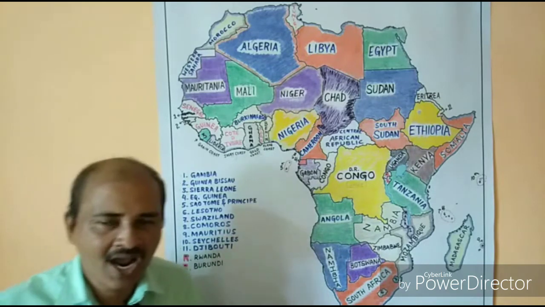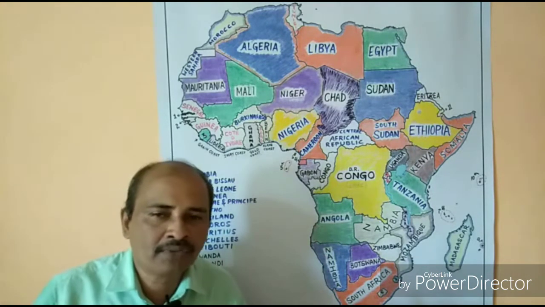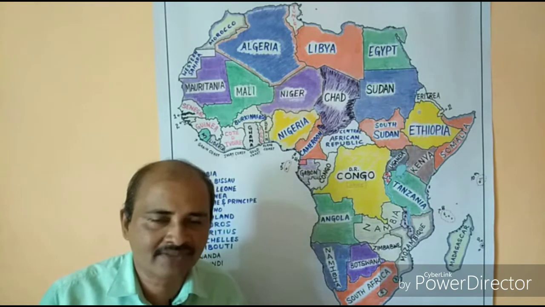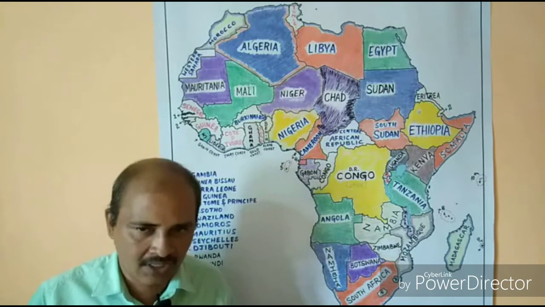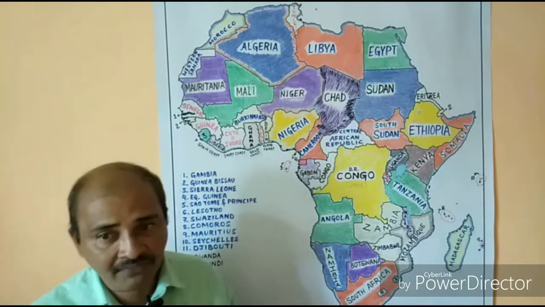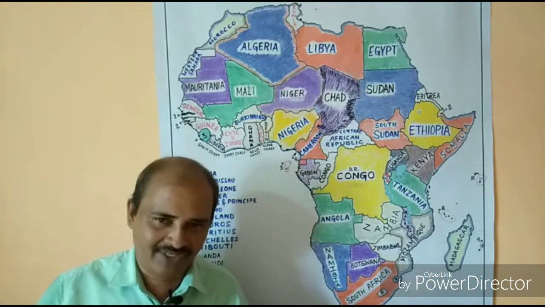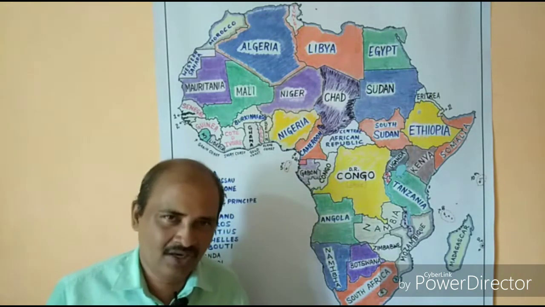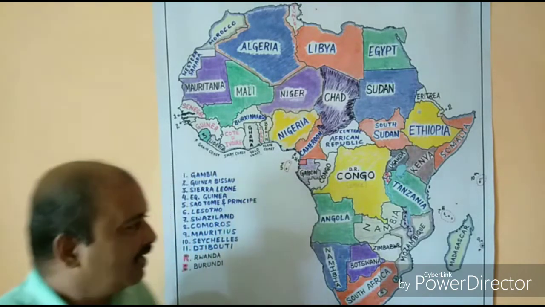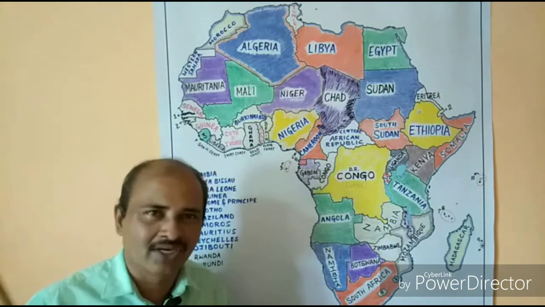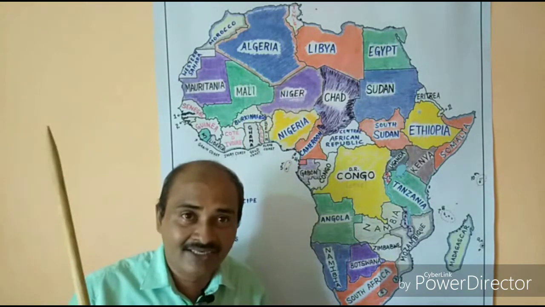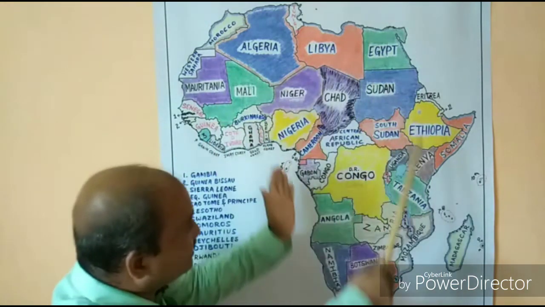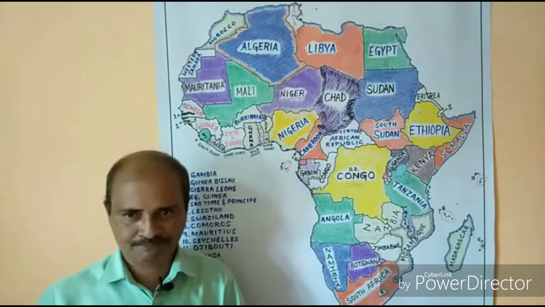So we have learned a group of countries through which the Tropic of Cancer passes, or the equator passes, or the Tropic of Capricorn passes, or the 0-degree longitude passes, and then the coastal countries in Africa, then the landlocked countries in Africa. This should be like an exercise. Whenever a student wants to learn, first it should have a procedure. There is a procedure to learn. Map pointing is not something like seeing and copying. We need to have a systematic learning procedure.